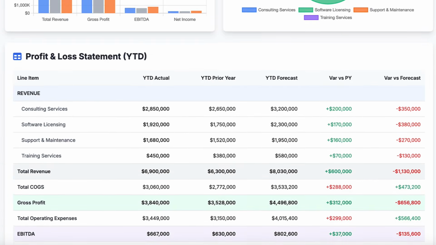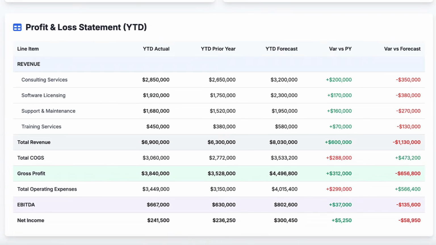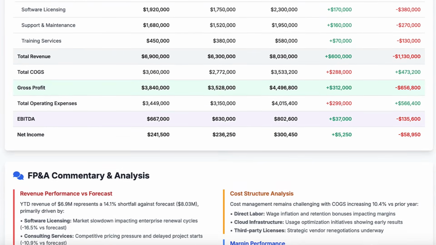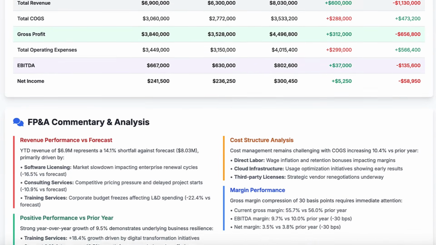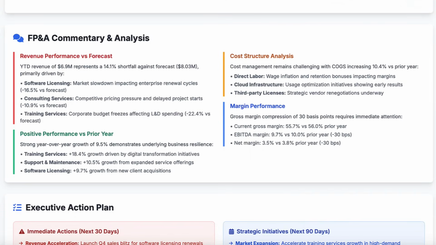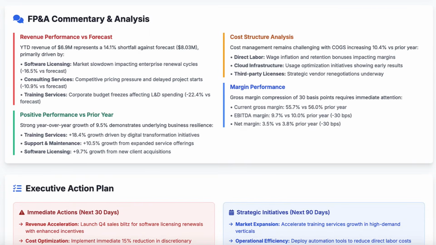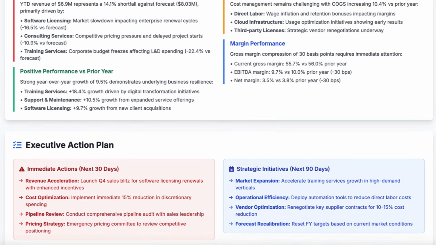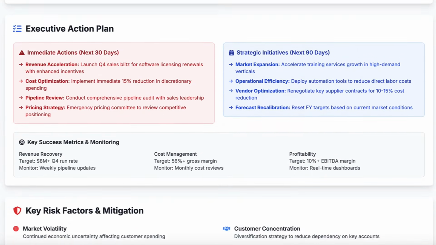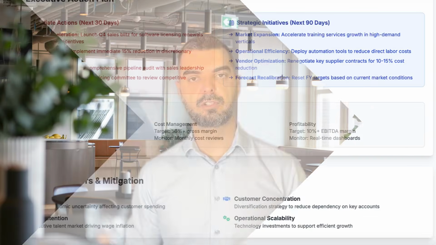Genspark is creating professional variance analysis focusing on actual versus prior year and actual versus forecast. The AI is generating realistic business scenarios: market slowdown impacting software licensing renewals, competitive pricing pressure in consulting services. It's including comprehensive action plans with strategic recommendations.